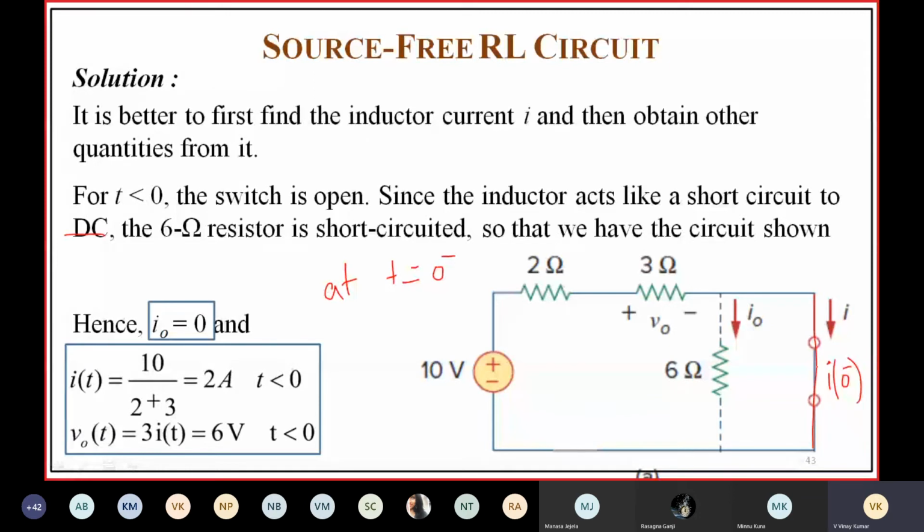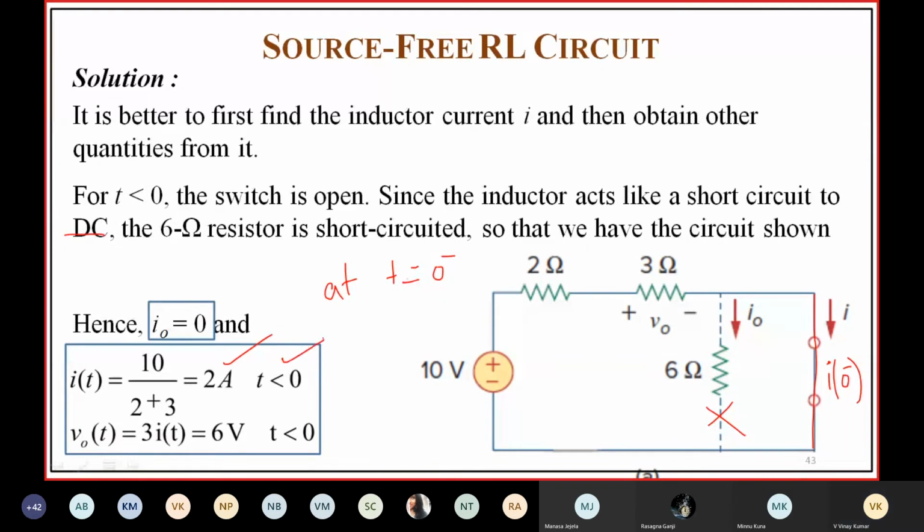No current will be flowing through this resistance. So directly you can find I of 0 is equal to 10 by 2 plus 2, so I of t is equal to 2 amps for t less than 0.